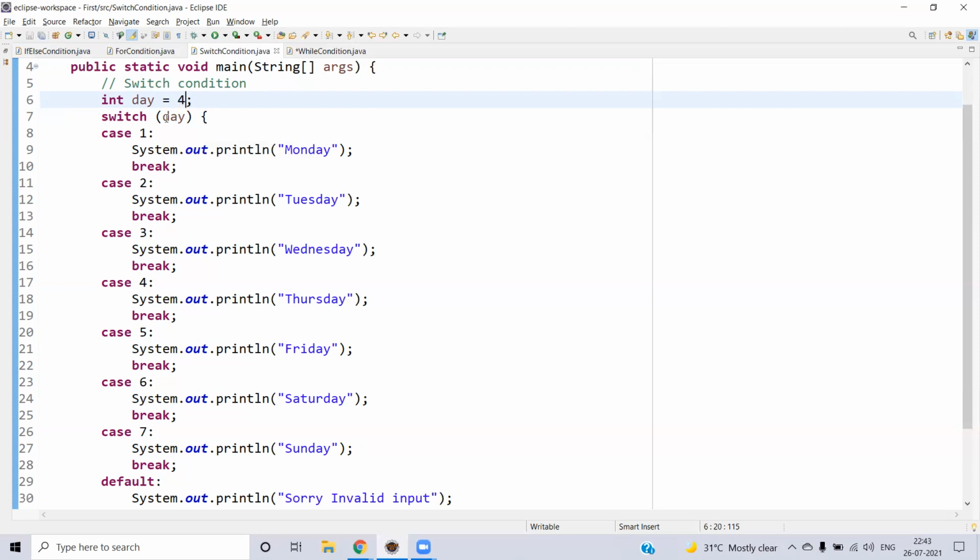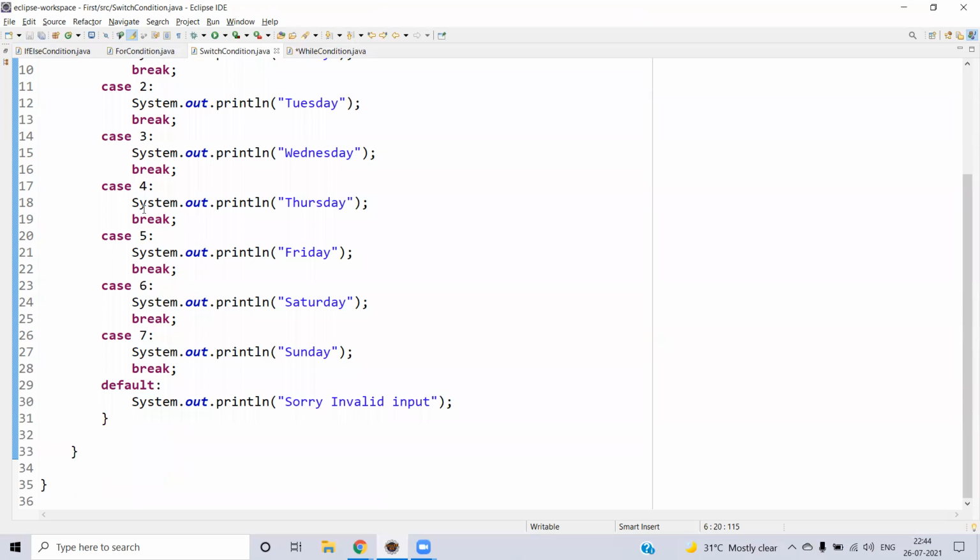For example, 4 will be matched with 1, it's not matching. 2, it will not match. 3, it will not match, and 4, it will match. Then it will be displaying the testing. Then it will continue executing. However, we have the break statement here. Break means the same meaning you can consider for the for loop. It will break from that moment and come out of the entire block. That means it will come out from the switch block.